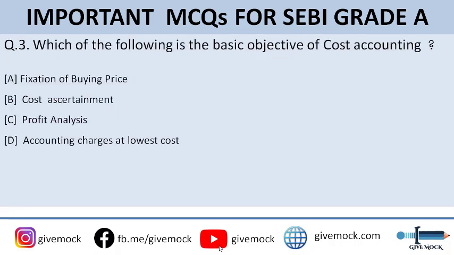Which of the following is the basic objective of cost accounting? So you can go through the options here. The correct answer to this question is option B, that is cost ascertainment. That is the basic objective of cost accounting. Okay. Moving on to the question number four.